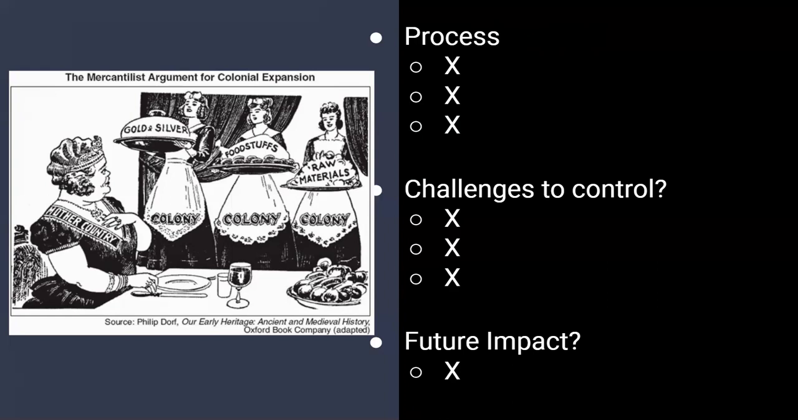The second thing you need to know is that they argued that free trade and competition should control the economy, not the government. They argued that these colonies should be able to trade with whoever they want, not just relying on the government. And the last thing you need to know, and this is pretty important, is that it challenged the absolute power of the kings.